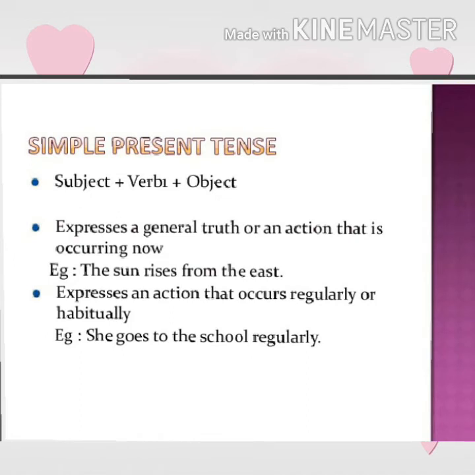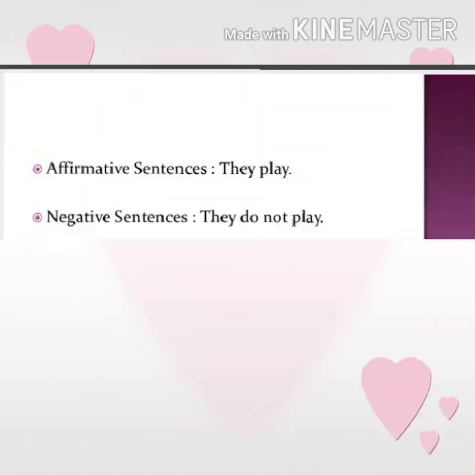Now let's begin with simple present tense. Here we can use this structure to frame the sentence in simple present tense. First we have to use subject, after that verb, and after that object. For example, the sun rises from the east. Simple present tense also expresses an action that occurs regularly or habitually. For example, she goes to school regularly.